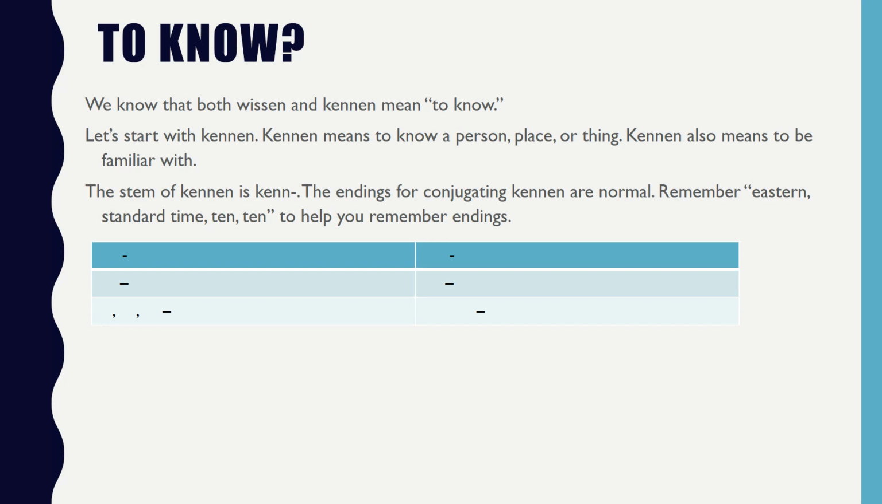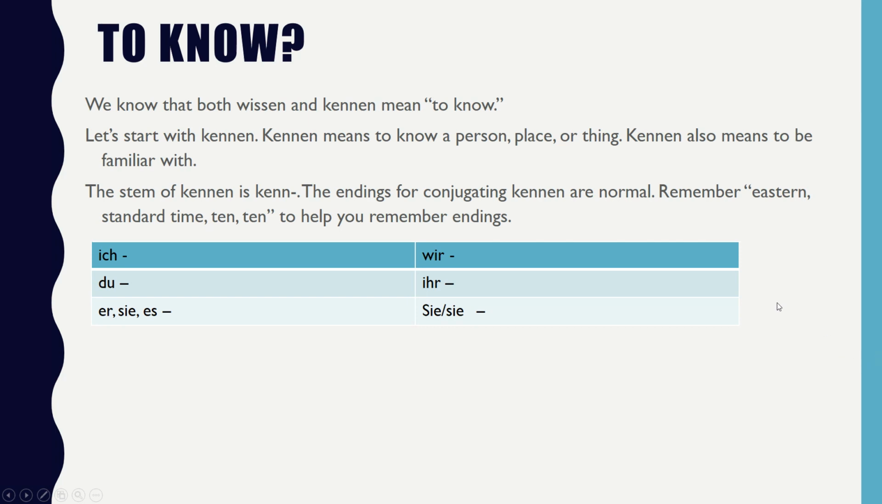The stem of kennen is ken. The endings for conjugating kennen are normal. Remember, Eastern Standard Time 10:10 to help you remember endings. It stands for E, S, T, T, En, T, En. So we have ich, du, er, sie, es, wir, ihr, sie, and sie.